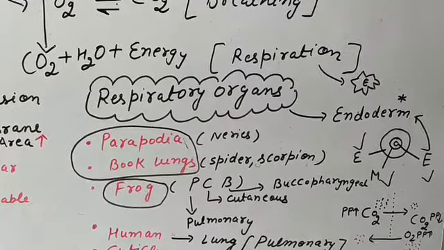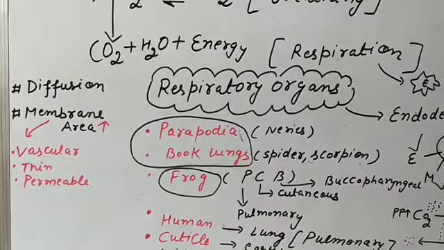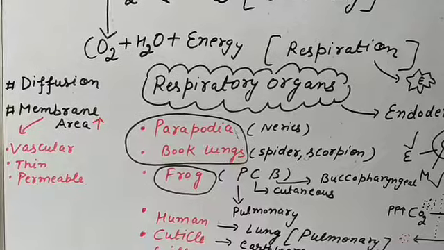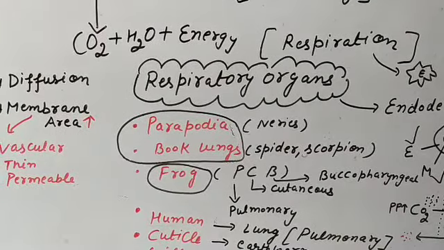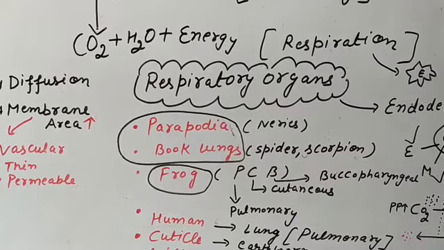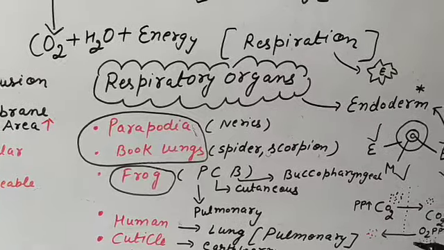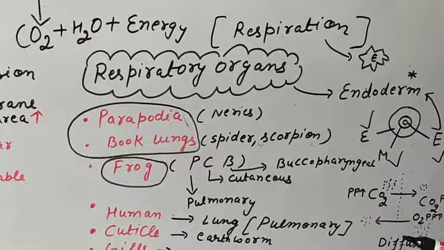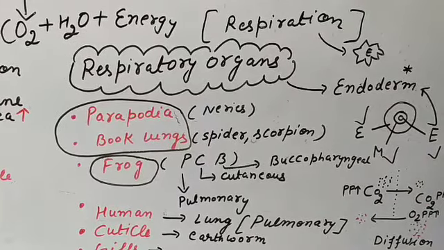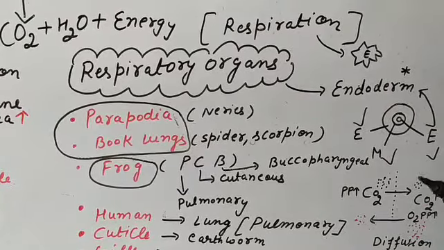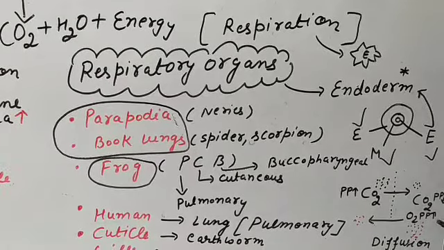Now, what are the characteristics of the respiratory area from where the exchange of gases takes place? Before that, we have to understand the term diffusion. What is diffusion? Diffusion is the movement of particles, especially gases, from a higher concentration gradient, or you can say high pressure gradient, to a low pressure gradient.